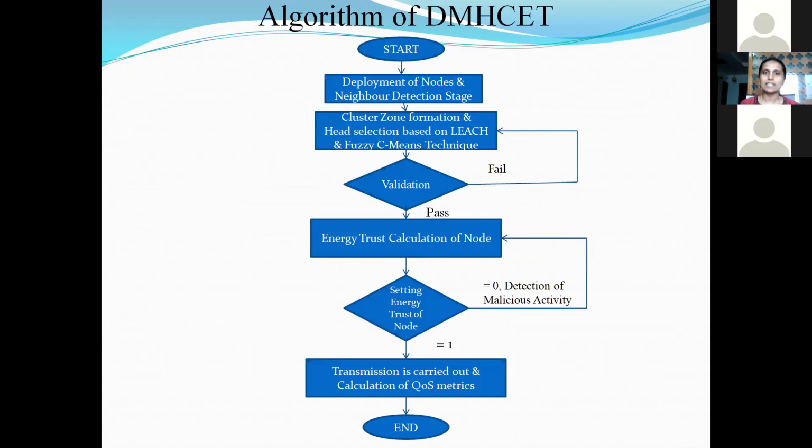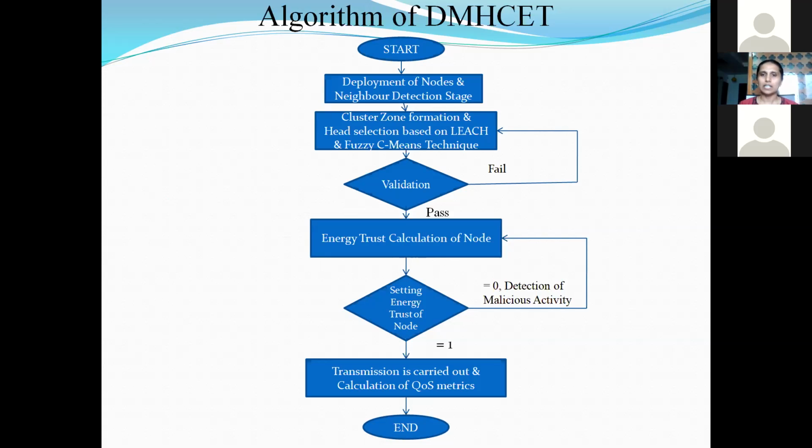In the first stage, deployment of nodes. As I've told you, I have taken random nodes of 50, 100, 150, 200 like this. After the nodes have been deployed, the first stage is the neighbor detection stage, where each node becomes aware of who its neighbors are and what their positions are. Next, cluster zone formation. After that, the next is head selection. So we have cluster head 1 and cluster head 2, selected based on the LEACH and fuzzy C-means technique.